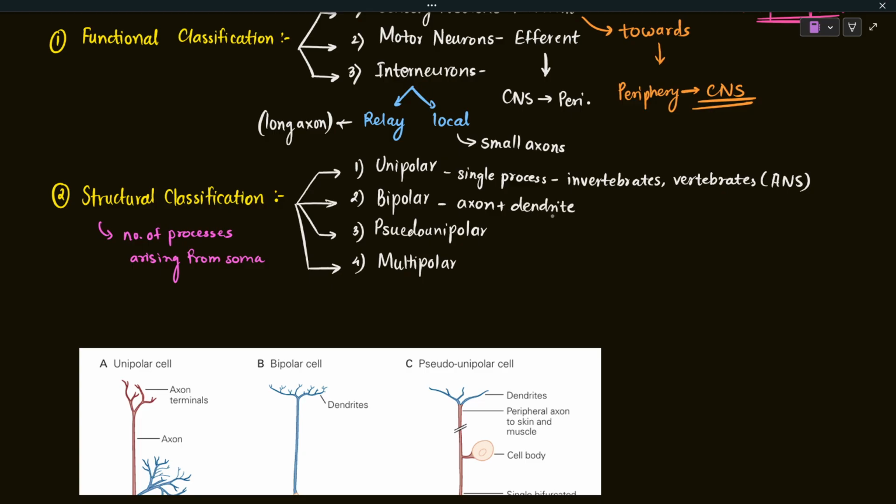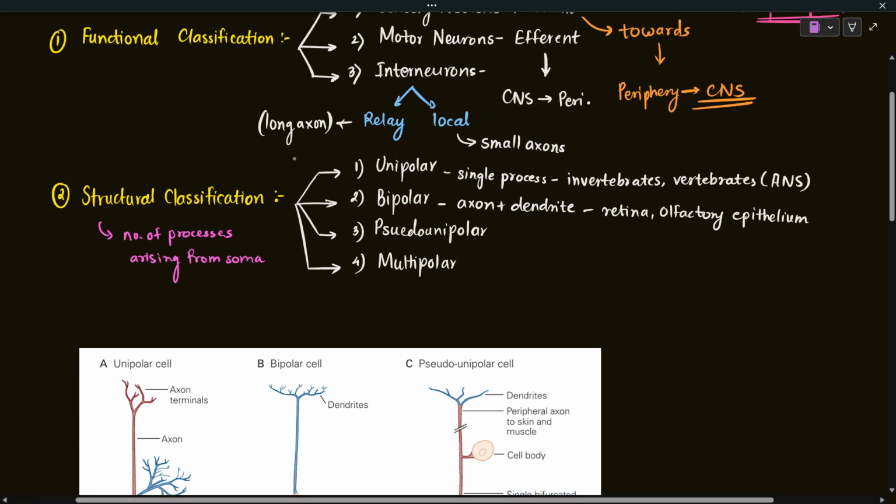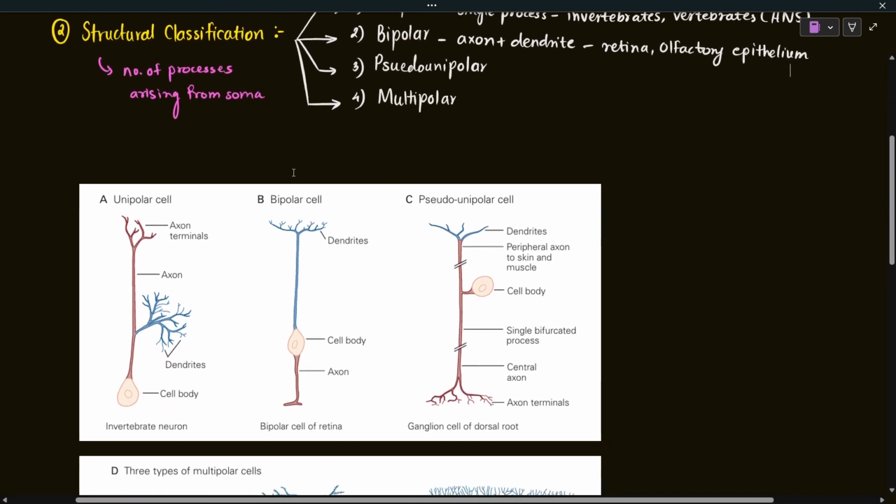This bipolar neuron is quite common in our retina. So these are found in the retina as well as the olfactory epithelium. So in humans it is found in the retina and olfactory epithelium.